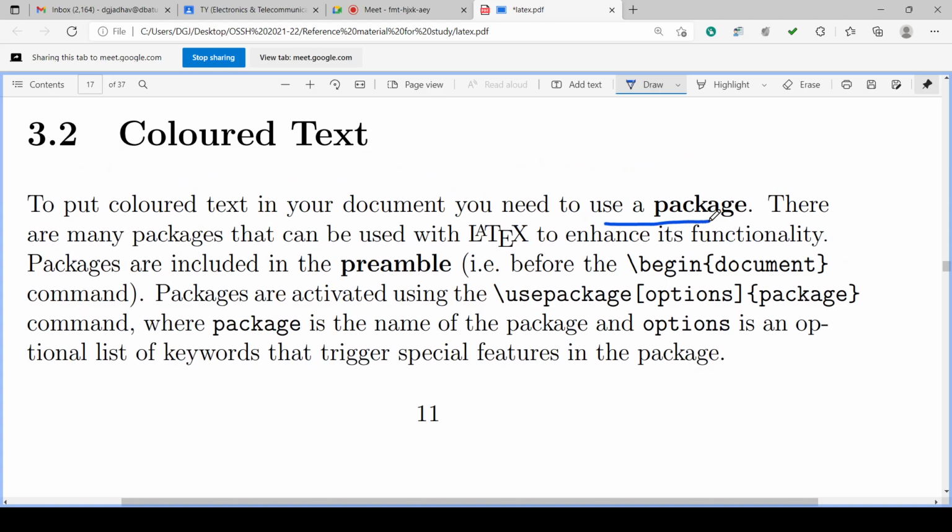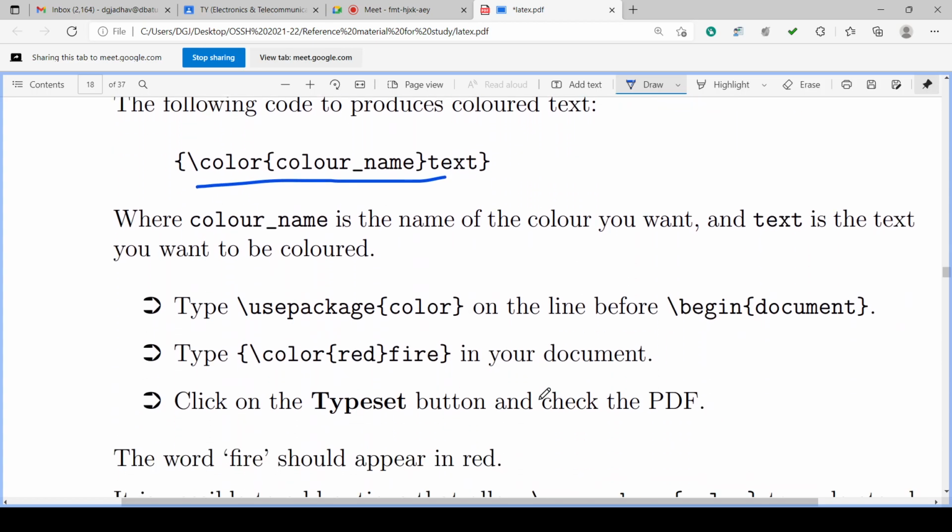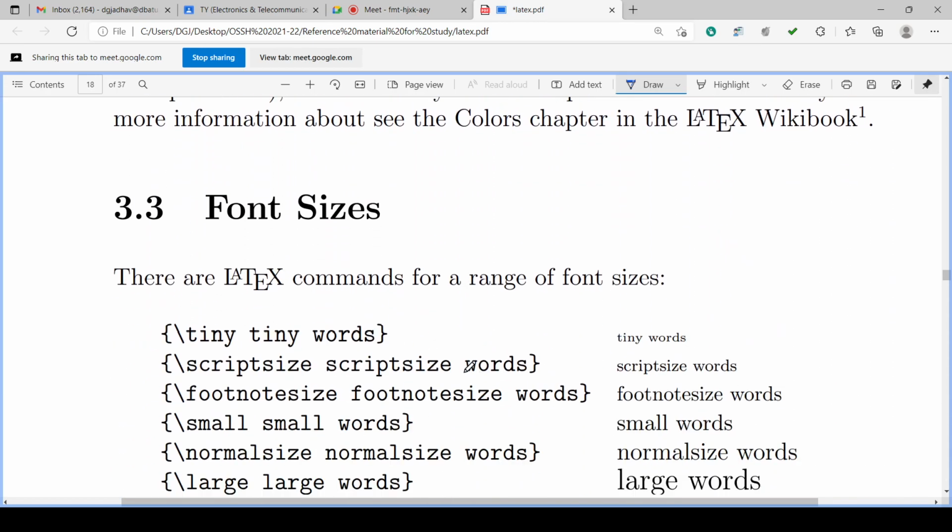For that we have to include the package in the preamble. Before begin document, use package, color package. So you have to name that package: use package color. Then we can have the color name and the text. We use the use package color before begin document, then type color in curly brackets, red, and then whatever text is in the document. So this is the command for using the color.